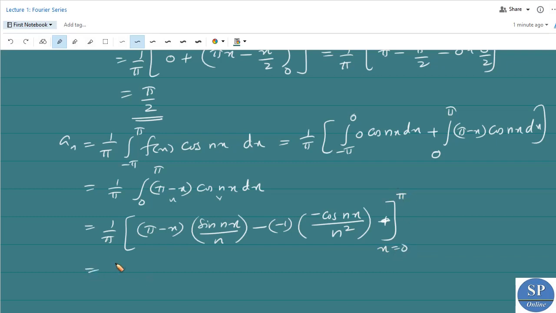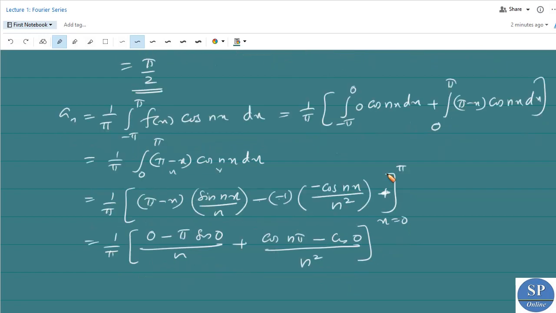Now applying this limit, we have 1 by pi into, when x equal to pi we have pi minus pi, that is 0, minus when x equal to 0 we have pi minus 0, that is pi into sin 0. Sin 0 is again 0, sin 0 divided by n. Then negative negative negative, that is plus cos n pi minus cos n0, that is cos 0, divided by n square. So this is actually negative. So this is equal to 1 by pi into 0 minus pi into sin 0, which is 0.